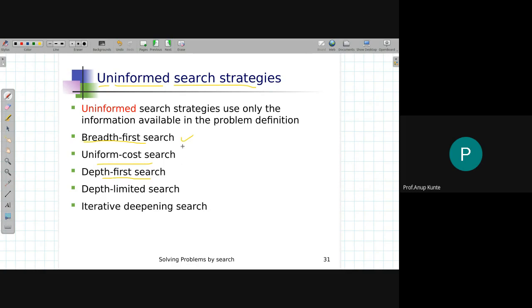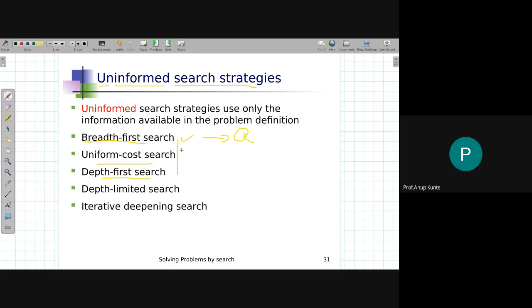As I told you, all these three distinct uninformed search strategies differ because of the way we organize the fringe. If I organize the fringe as a queue, the strategy that I land with is breadth first search.